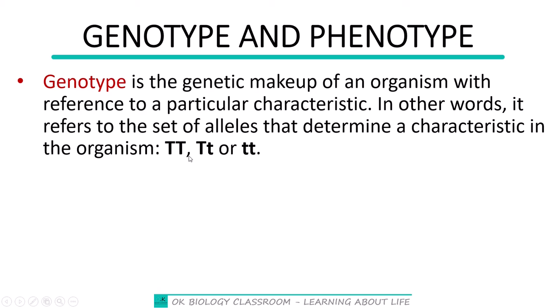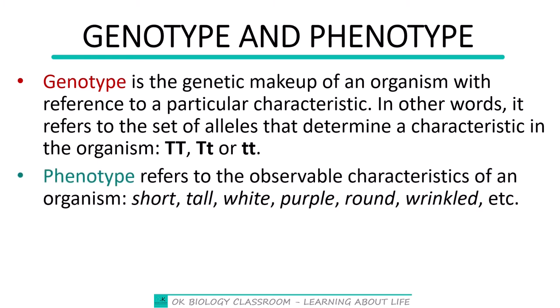From what we just looked at in the case of height, we realize that an individual could have two capital T's, and there is also the alternative where the individual would have one capital T and one small t, or otherwise the individual would have two small t's. These two capital T's are different from these where we have one capital T and one small t, and small t in this particular case. So you can see that the set of alleles that are going to determine the characteristic in the organism are being shown differently here. So we refer to them as the genotypes. So genotypes simply refers to the set of alleles or the genetic makeup of the organism.